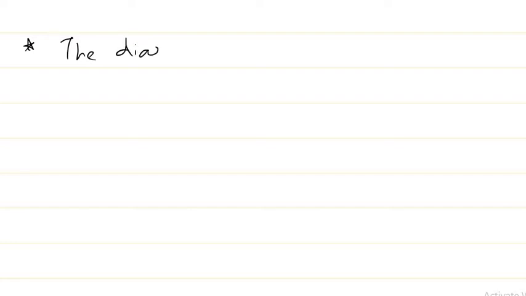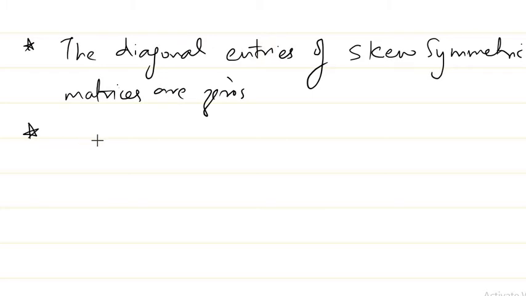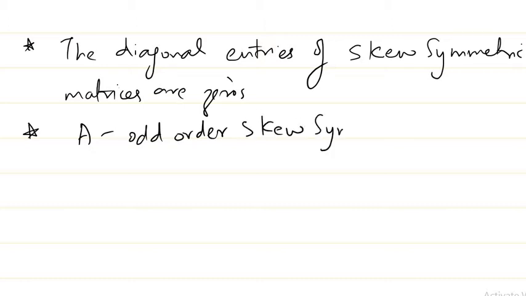What are the diagonal entries of skew symmetric matrices? The diagonal entries of skew symmetric matrices are basically zeros. Okay. Then another two results regarding the determinant of skew symmetric matrices. If A is an odd order skew symmetric matrix,